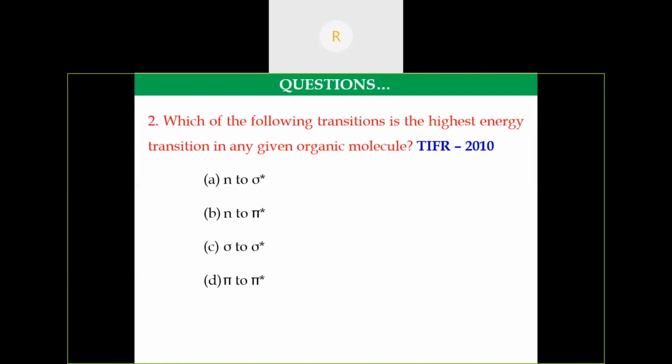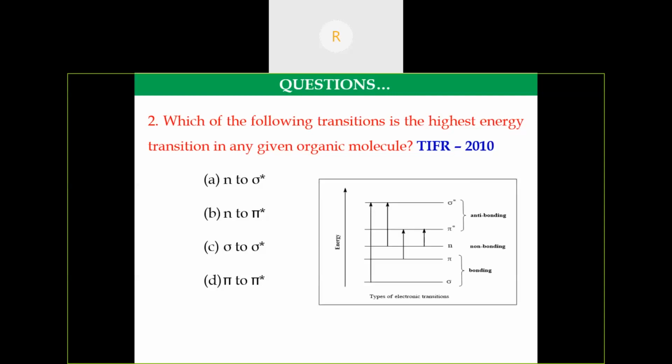This question was asked in 2010 TIFR. Which of the following transitions is the highest transition in any given organic molecule? They have given 4 options. Which transition requires higher energy? We know the sigma to sigma star transition requires higher energy. Hence the option is C.